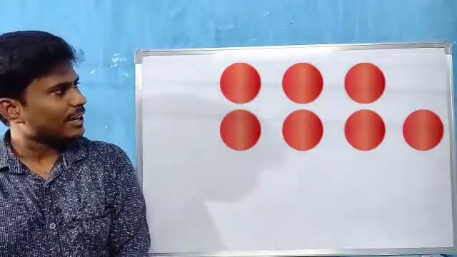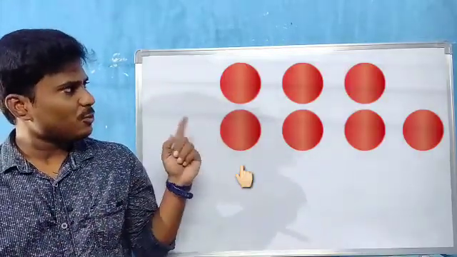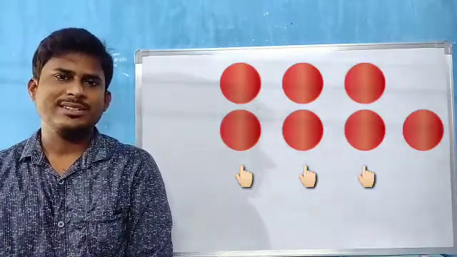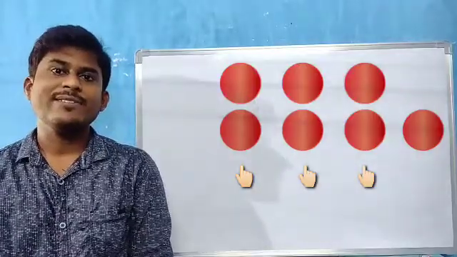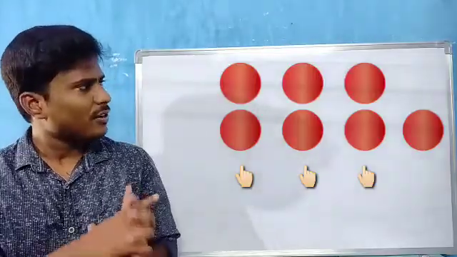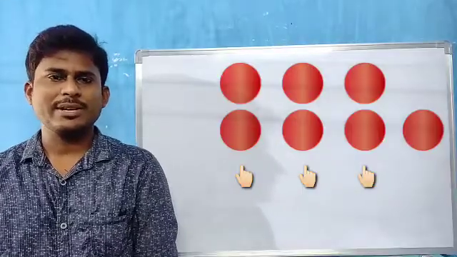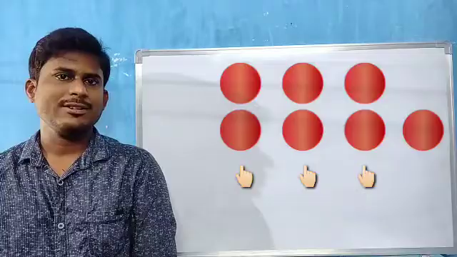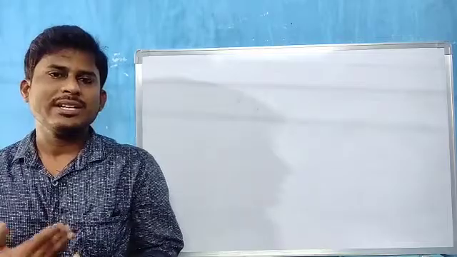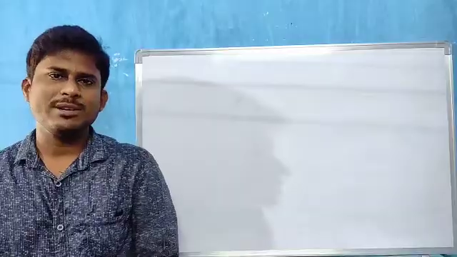7 balls. Okay. Now with 7 balls, we can make groups like this. First group, second group, third group. But see children, 1 ball is left over. The 7th ball is leftover, so that is not a pair. Pair means what, children? Group of 2. We have seen 6 balls we can pair, but the 7th ball we cannot pair. So this is another concept for you, that is even numbers and odd numbers. Today let us discuss even numbers and odd numbers.